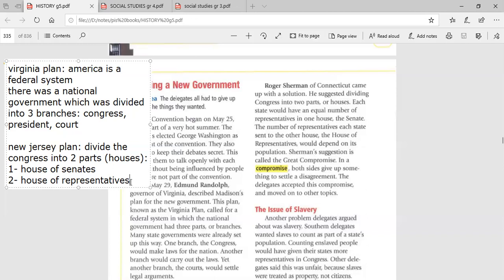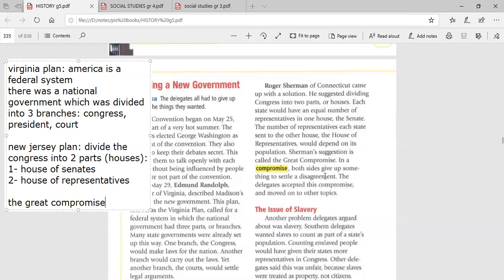Okay? This solution, guys, was called the Great Compromise. This solution in the New Jersey Plan was called what? The Great Compromise. What is the meaning of Great Compromise? Compromise, guys, means that both sides, which had the conflict, give up something to settle a disagreement. Both sides give up something to settle this disagreement.